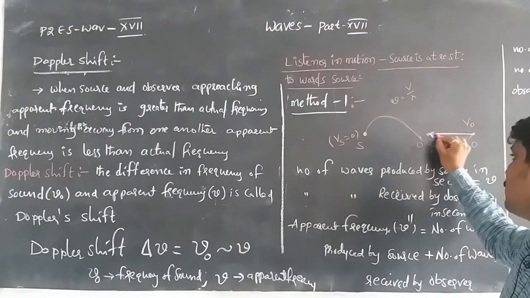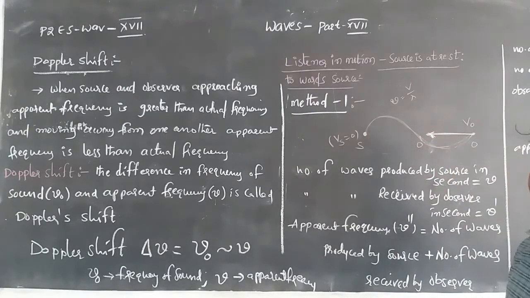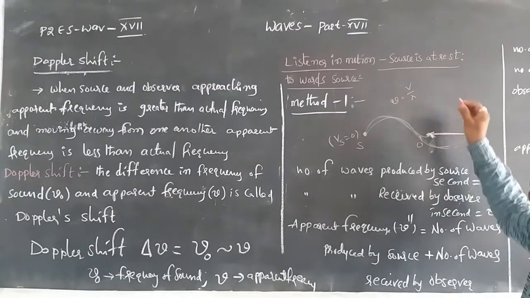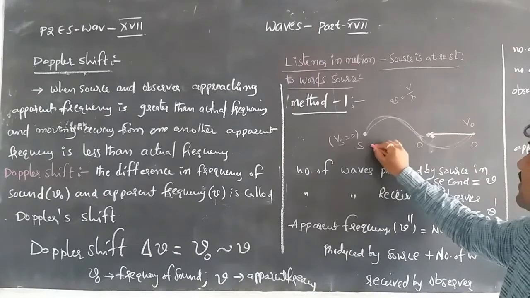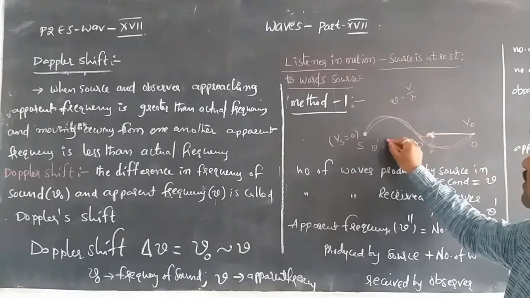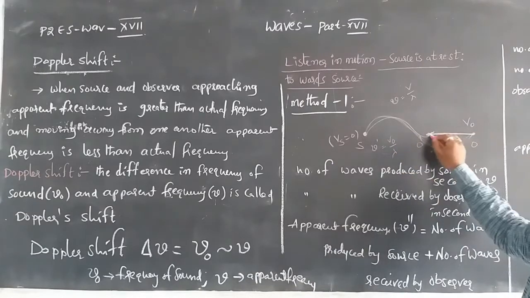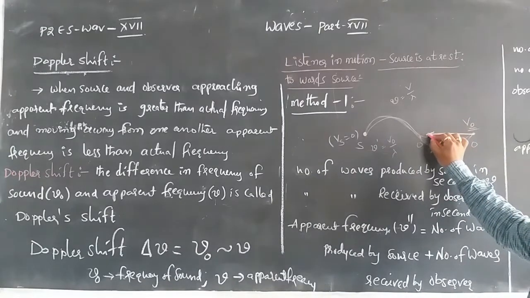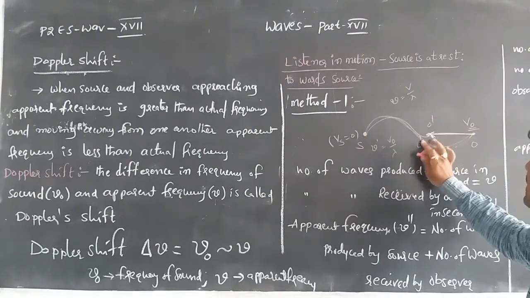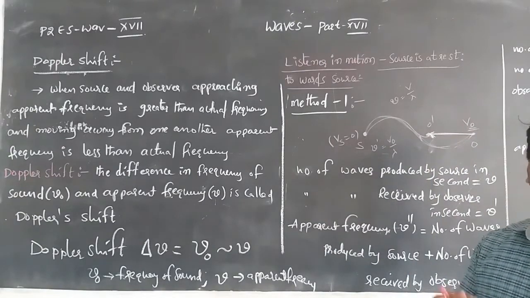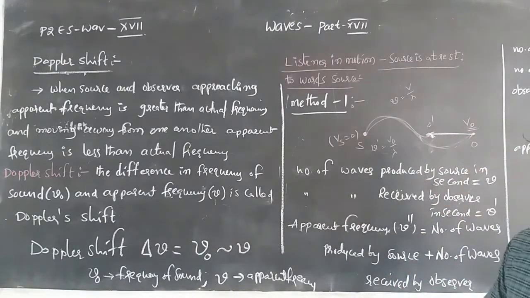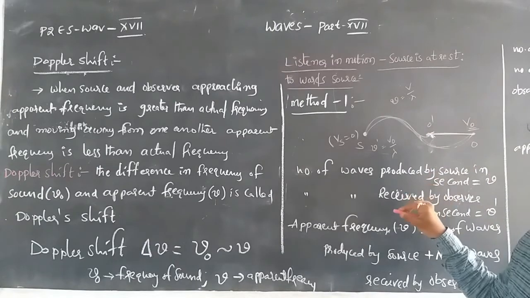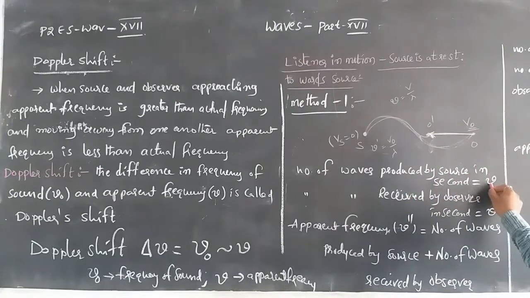When the observer moves towards the source through a certain distance, another wave is received per second, and the frequency will be nu dash is equal to V naught by lambda, because he is moving with velocity V naught. At point O dash, the observer receives more frequency than at point O. The number of waves produced by the source per second is nu, meaning the frequency is nu.